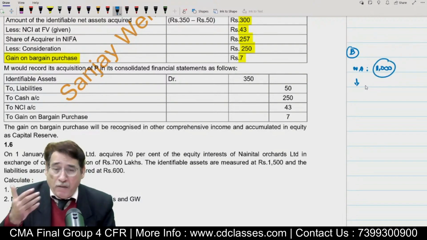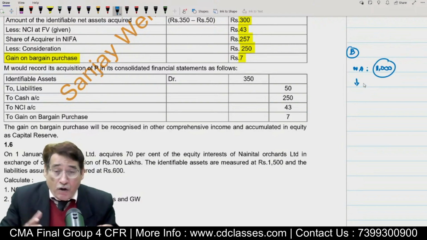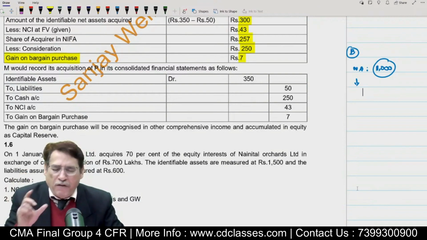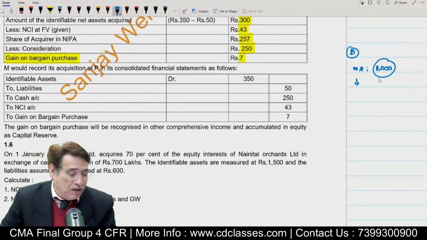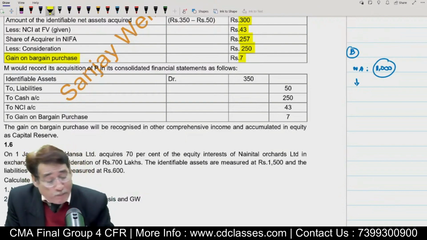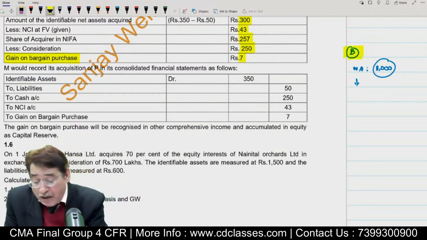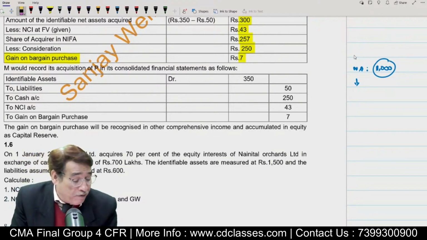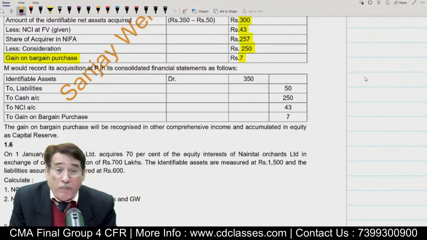Quite obviously, being a prudent businessman and of high amount of wisdom, you are not going to accept anything less than 1000. You will insist upon definitely a figure more than 1000, but definitely you are not going to sell your business at a figure below this. That is why I am telling, in practical life, generally we do not have the concept of gain on bargain purchase.